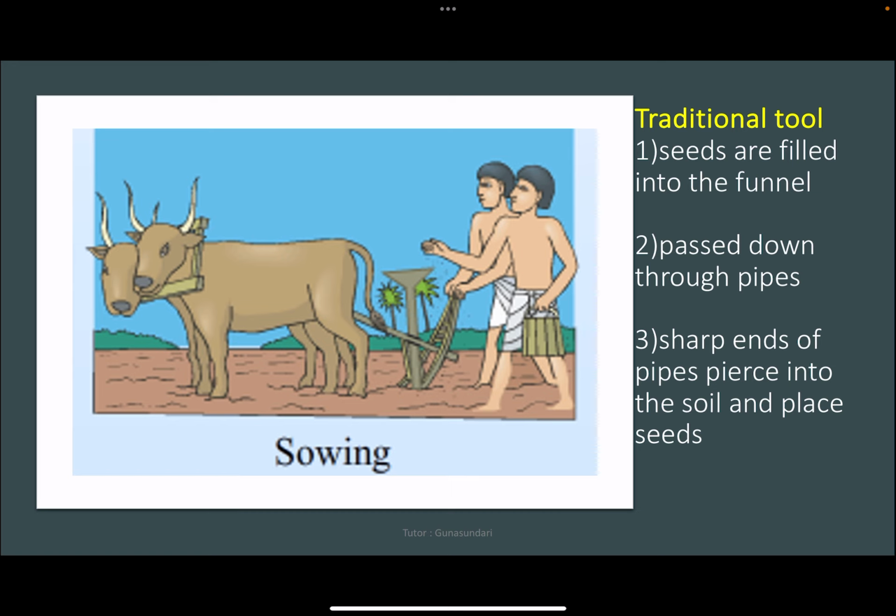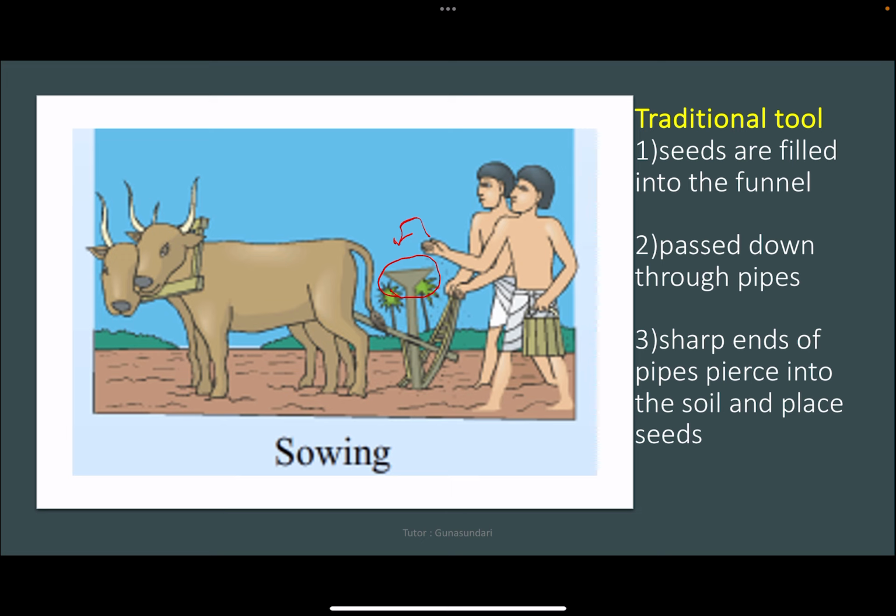The first one is the traditional tool. The tool used traditionally for sowing seed is shaped like a funnel. Can you see this funnel shape? The seeds are filled into the funnel. The farmers are pouring the seeds into this funnel. It can pass down through 2 or 3 pipes.